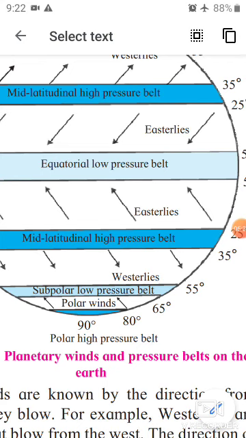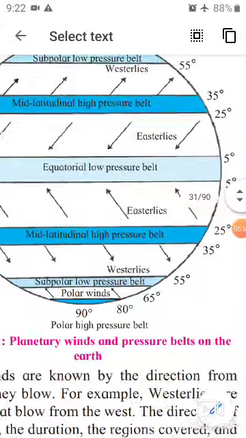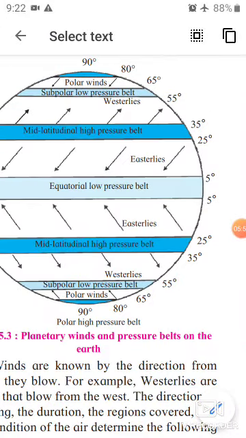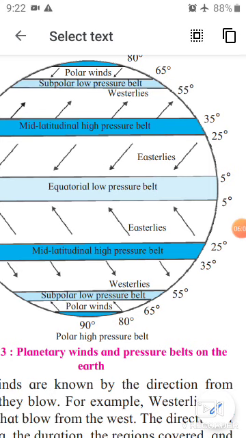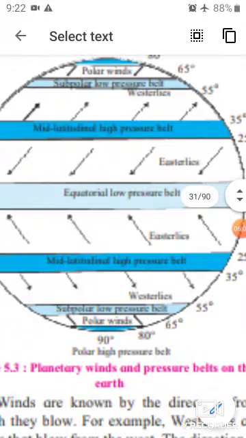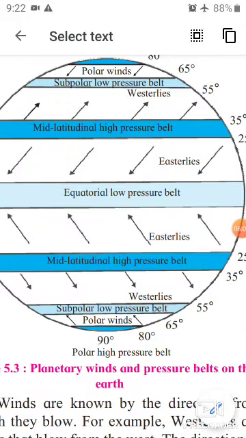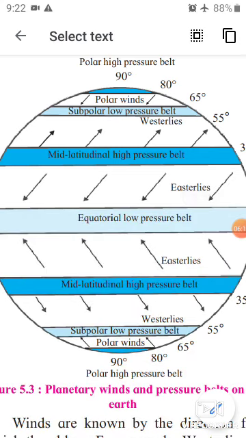The winds are mainly classified into three types, that is planetary winds, local winds, and monsoon or seasonal winds. And in planetary winds, again winds are classified into three subtypes, that are easterlies, westerlies, and polar winds. See, easterlies are between 25 to 35, then westerlies 55 to 65 degree, and polar winds in between 80 to 90 degree.